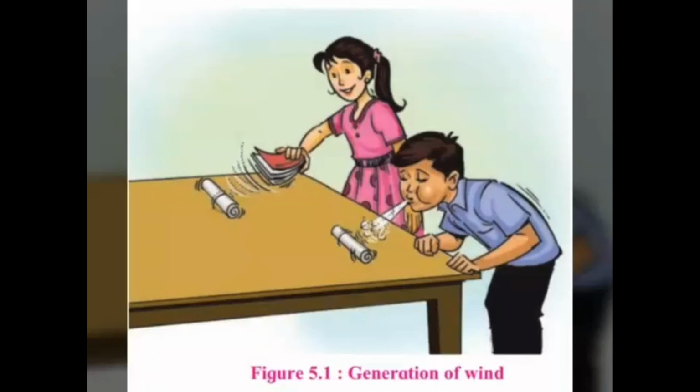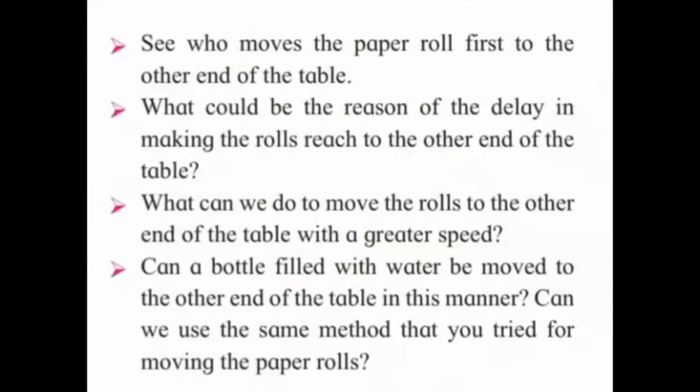First, one can blow the air with one's mouth. Tilt the table in one direction. Use a newspaper to blow the air on the paper rolls. One can blow the air on them using a table fan. See who moves the paper roll first to the other end of the table. What could be the reason of the delay in making the rolls reach the other end of the table? Can you give an answer to this question?